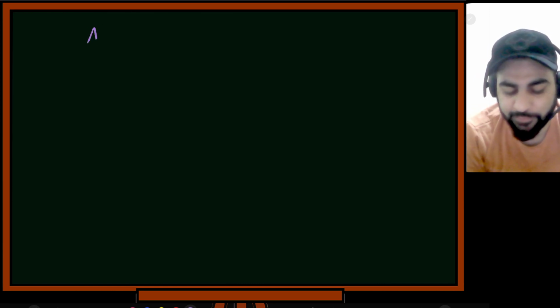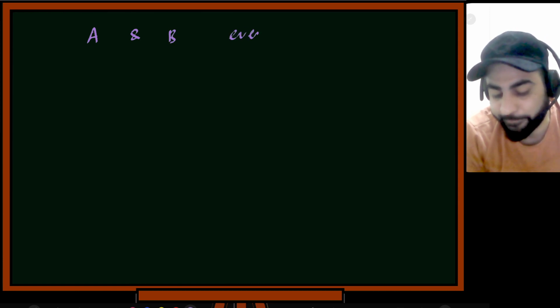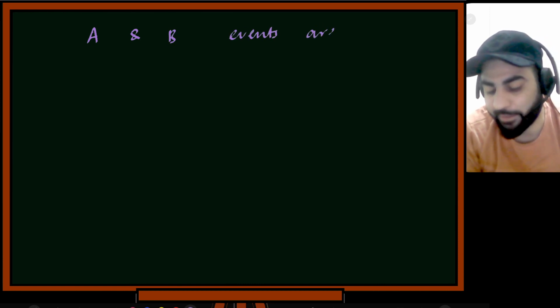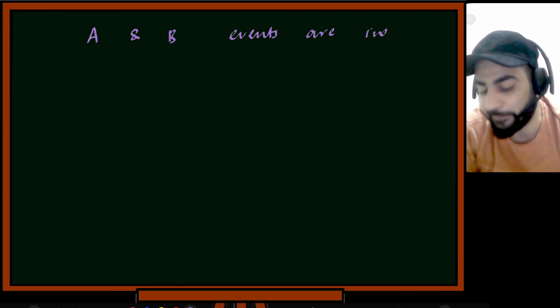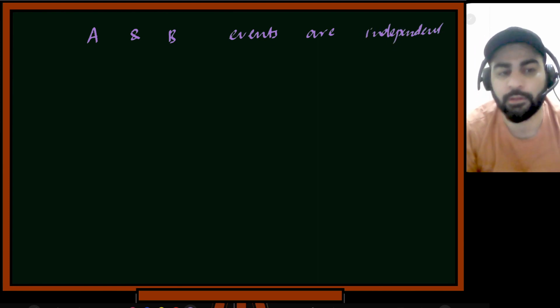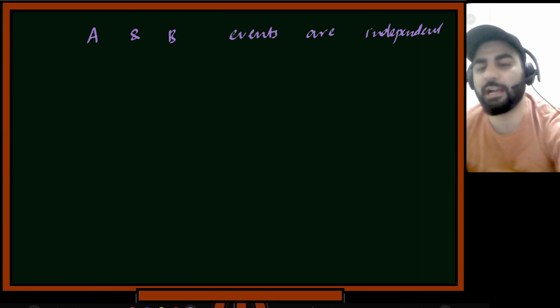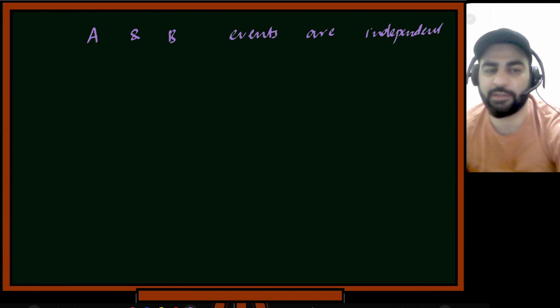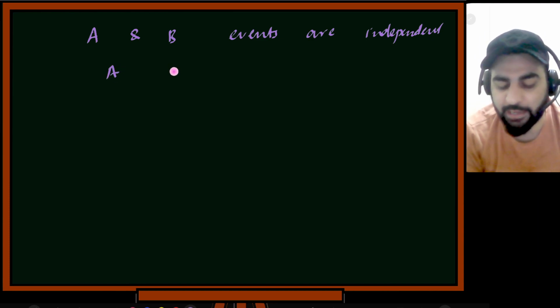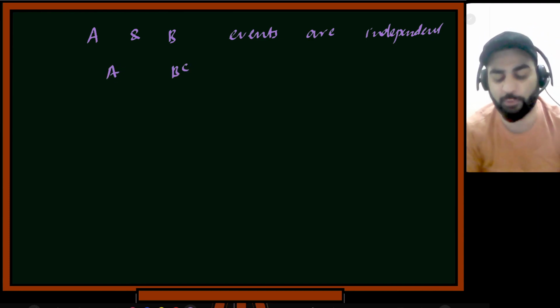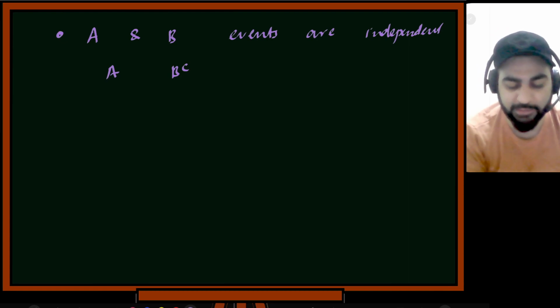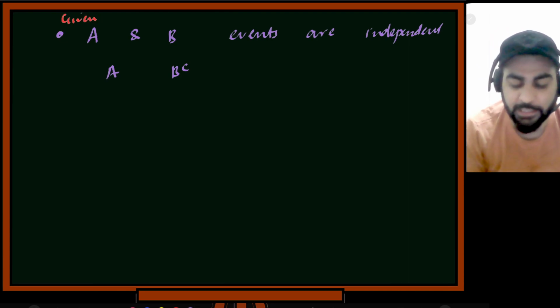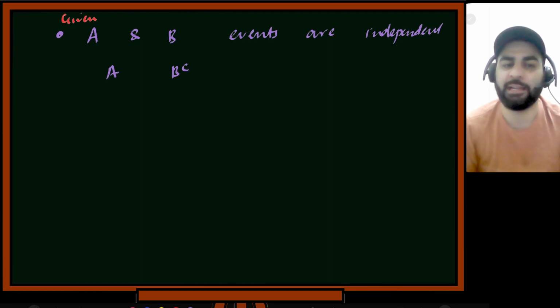So now we'll move on to the next topic. Suppose we are given that two events A and B are independent. The question is: is the complement of these events independent? What I mean is, are A and B complement also independent? This is what I have to see. The heading of this topic is independence of complementary events.